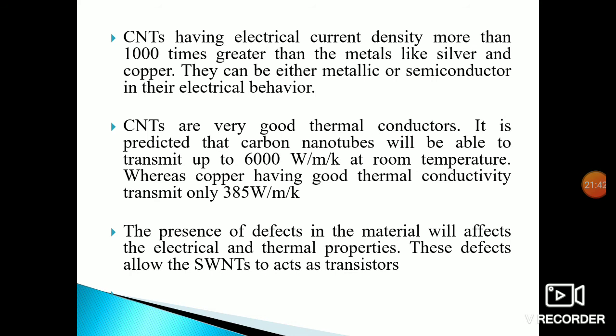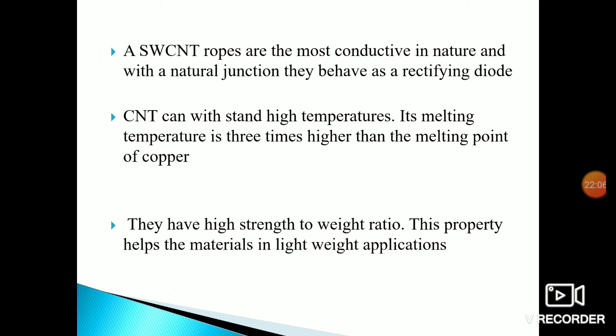The presence of defects in the material will affect the electrical and thermal properties. So if defects are formed in the synthesized materials, the electrical and thermal properties are affected, including the conducting nature. These defects allow the single wall carbon nanotube to act as a resistor. Single wall carbon nanotube probes are the most conductive in nature, and with a junction they behave as a rectifying diode. CNT can withstand high temperatures.